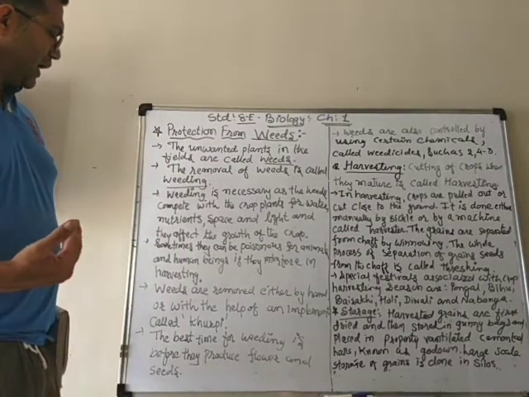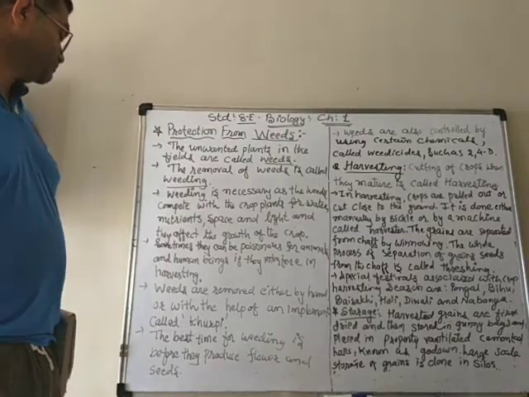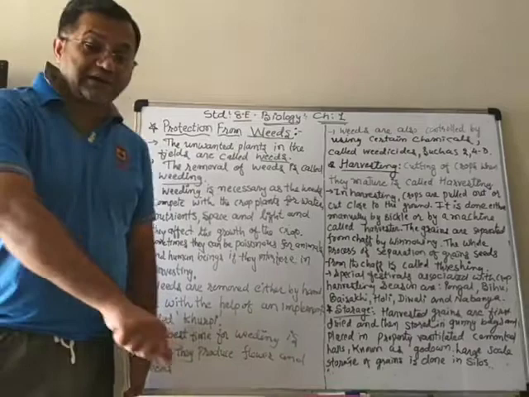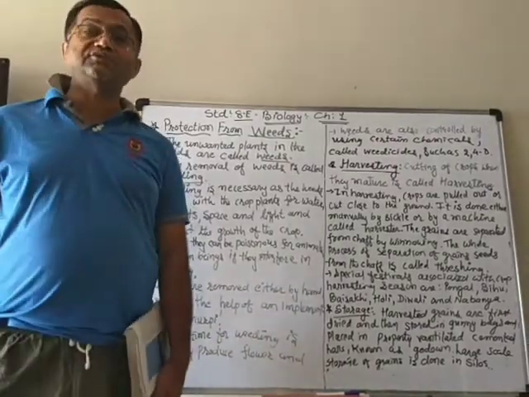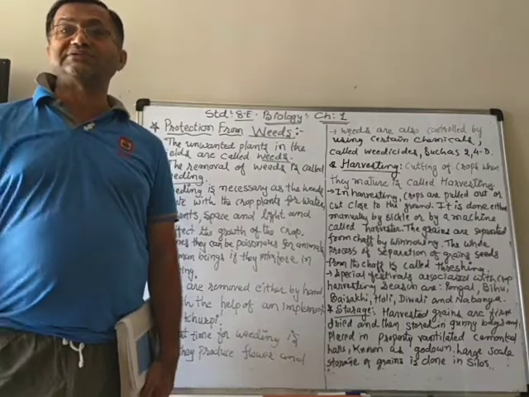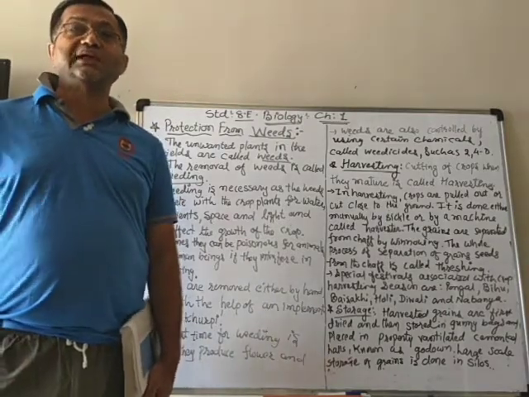So now, how is it done? Weeds are removed either by hand, like we can take them out from the soil with the hand, or you can use some implements, tools like the khurpi.